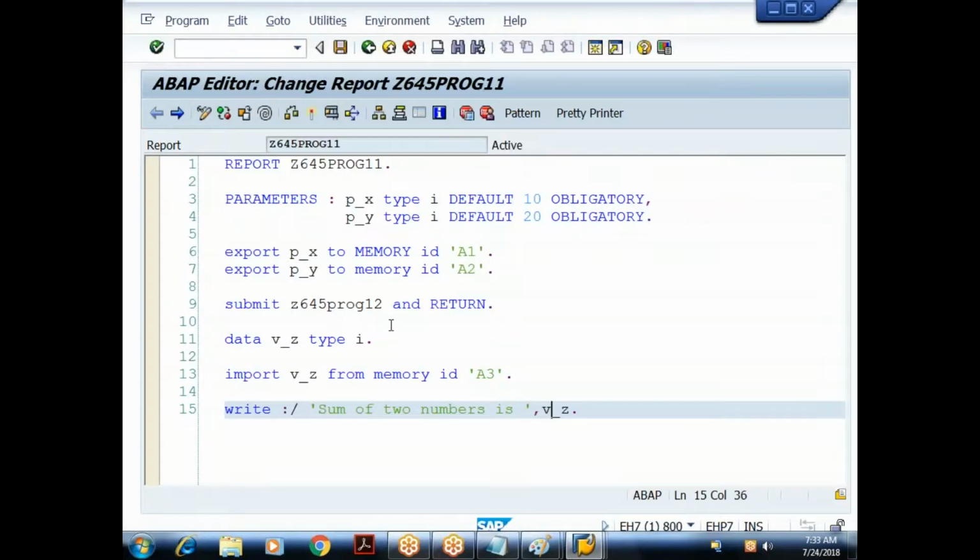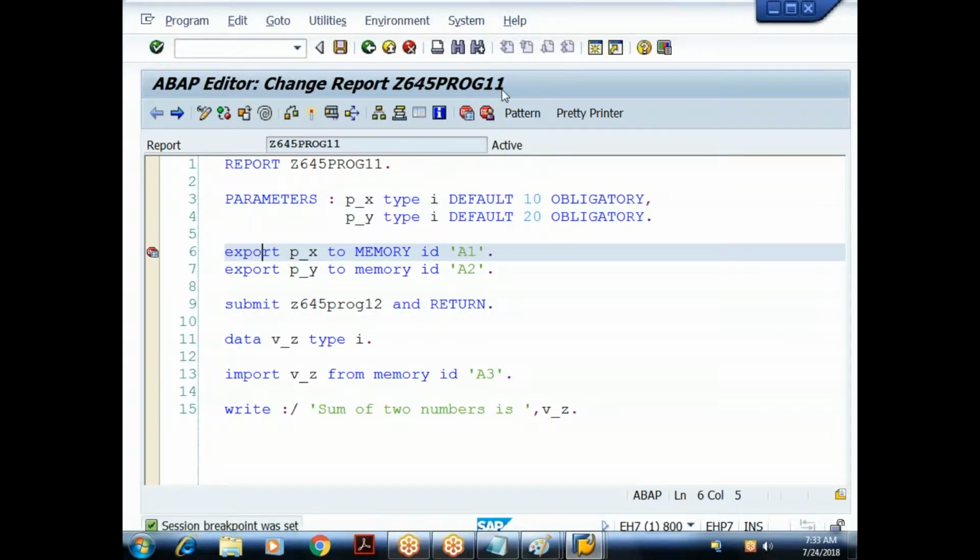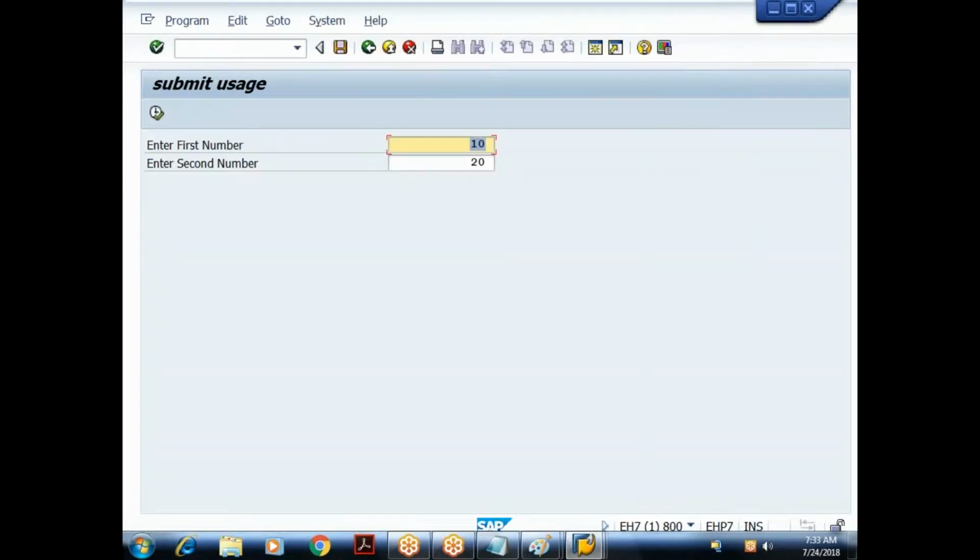Okay, let me debug for your reference. See here, I cannot debug variable declarations. So let me put the breakpoint somewhere on the 6th line, the export statement. 11th is my source program, remember. When I say F8, done, enter first number and second number. I'll enter some input values, 88 and 20. We are still in the source program 11.